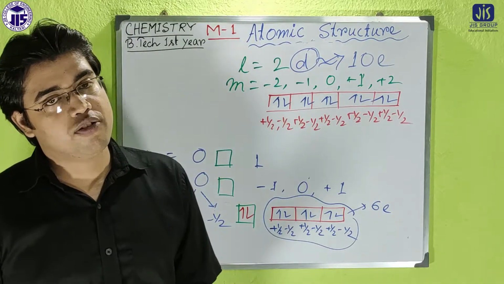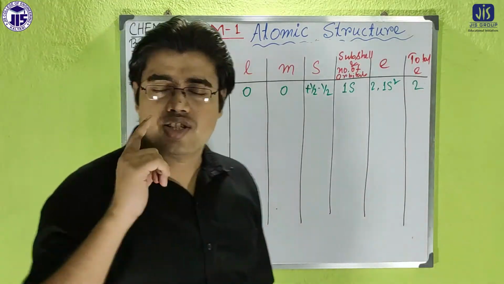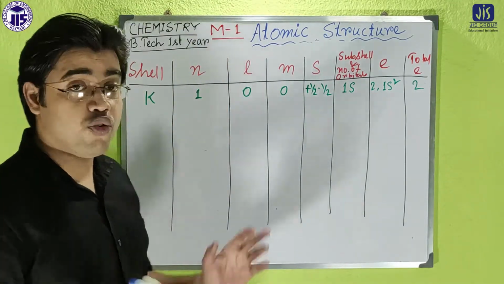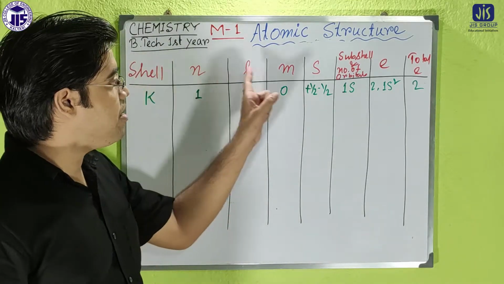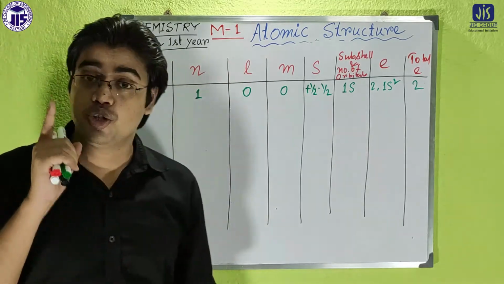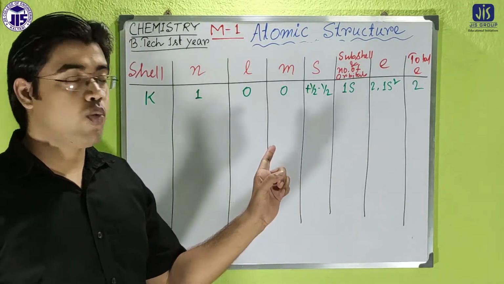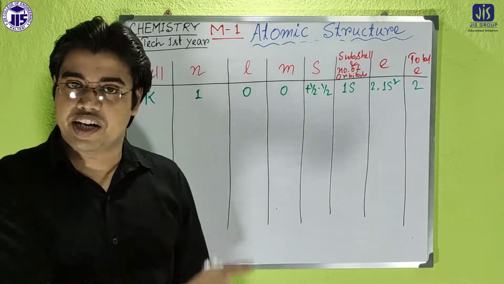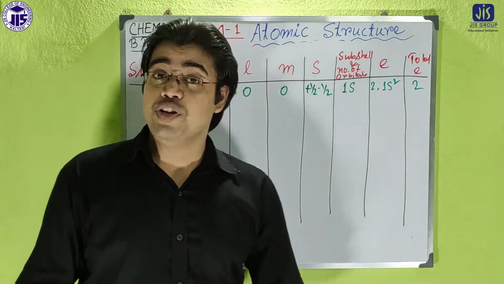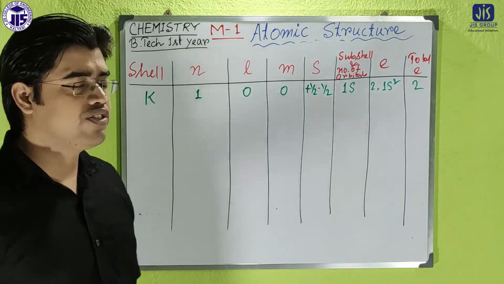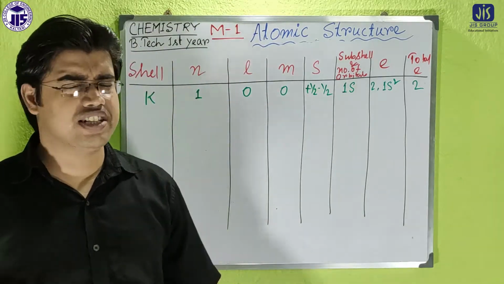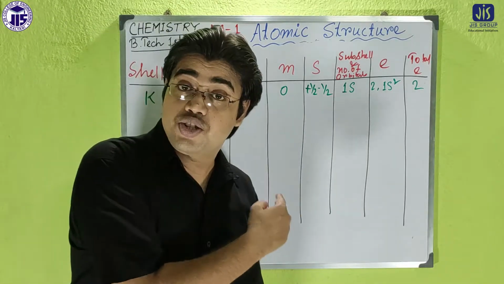Now we'll discuss the significances of the quantum numbers: n the principal quantum number, l the azimuthal quantum number, m the magnetic quantum number, and s the spin quantum number. With the help of these 4 quantum numbers, we can discuss so many things, starting from the shell, subshell, orbitals, number of electrons, electronic configuration, etc. We will discuss here one by one.